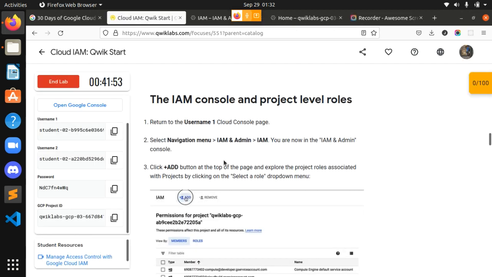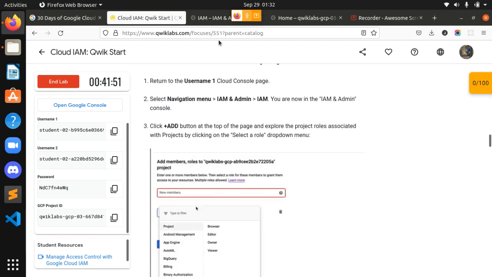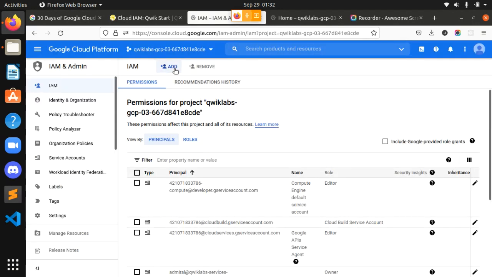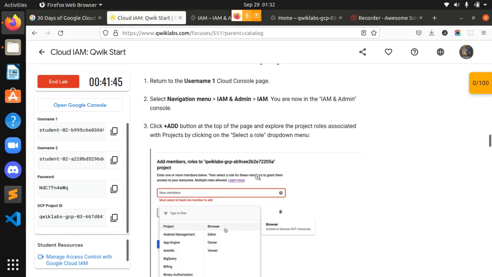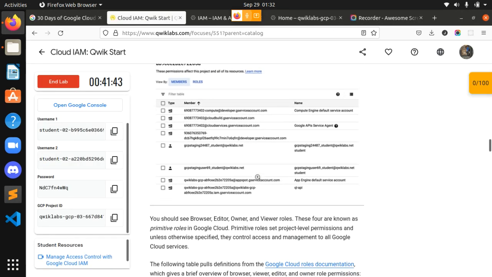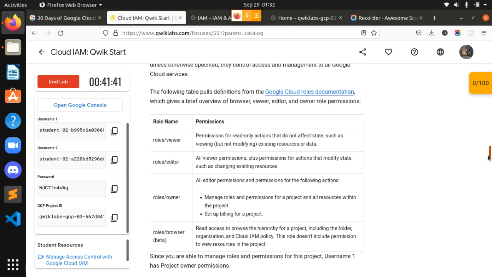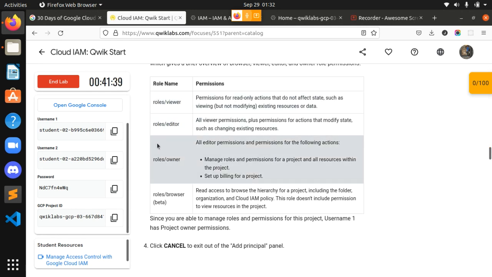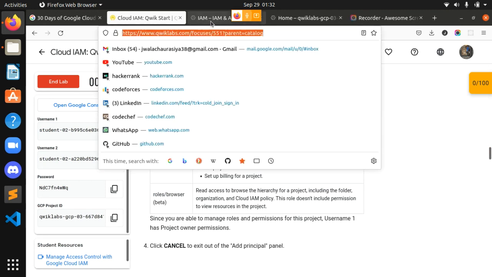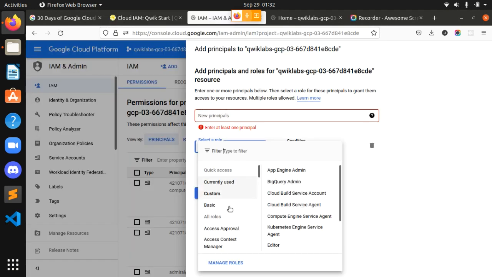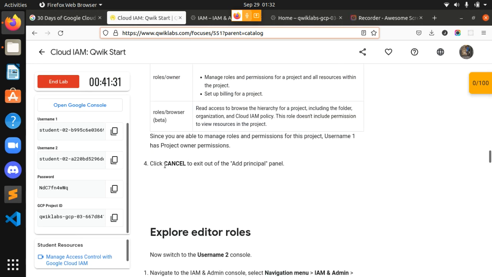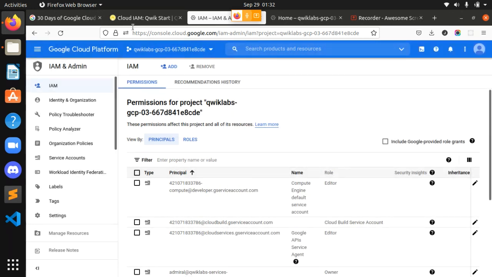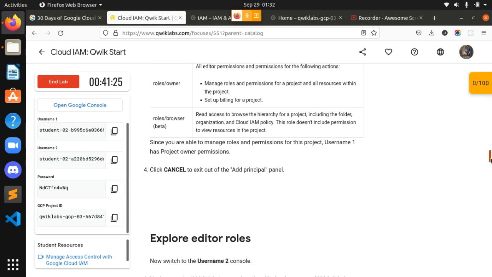Okay, guys, we are here, and after that I have to click on the add button at the top. Clicking on this add button, we can see the other roles further down. From here we can see the roles viewer, editor, and owner. Okay, guys, we don't have to do much over here, it's just viewing everything in this part. Now I have to click cancel. Okay, now we have to explore editor roles.